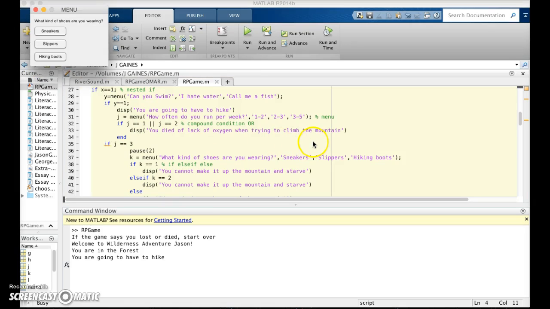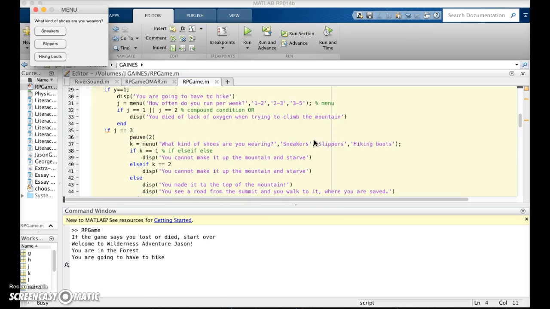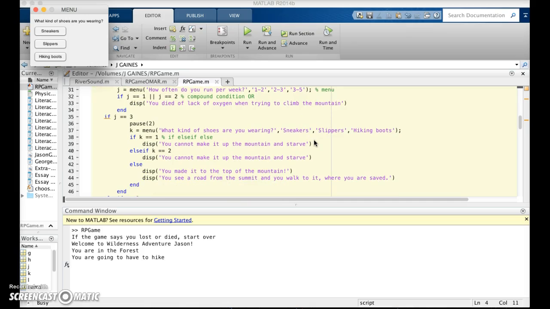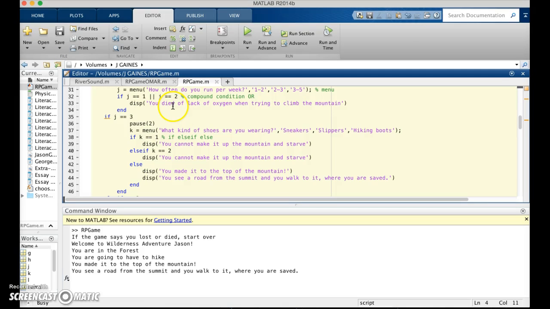And then at this point, another menu will pop up asking what kind of shoes you're wearing, because you're on a mountain, so you're going to need good shoes. And in this case, if you choose sneakers or slippers, you don't make it up the mountain and you die. And here we have an if, else statement. So choose the hiking boots, because the hiking boots will get you up the mountain.